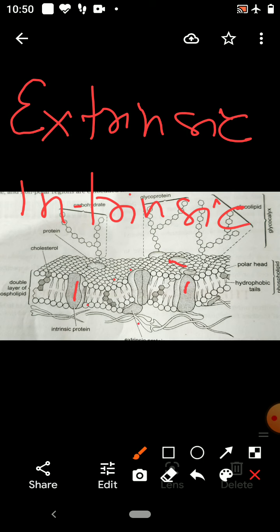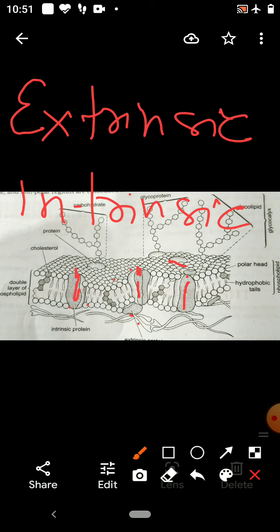These intrinsic protein molecules which are embedded inside are amphipathic in nature. The hydrophilic polar head protrudes from the surface, and the other is the hydrophobic end which is embedded in the interior of the membrane.